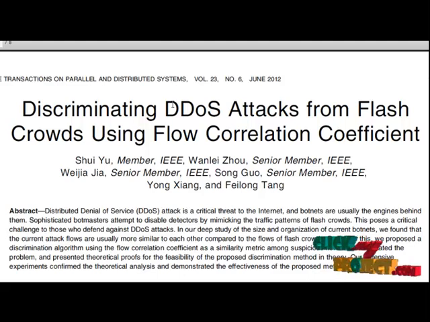We propose a discrimination algorithm that uses the flow correlation coefficient as a similarity metric among the flows. In one attack session all the attack packets are generated by only one botnet, therefore the fingerprints of the attack flows are the same. The network delays are discrete and countable. Our extensive experiments confirmed the theoretical analysis and demonstrate the effectiveness of the proposed method in practice.